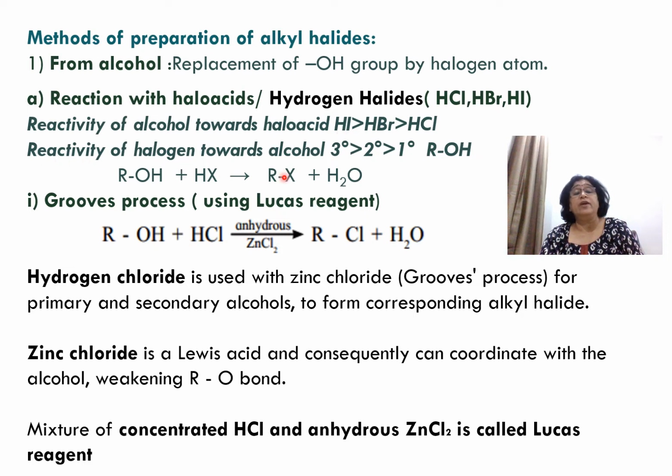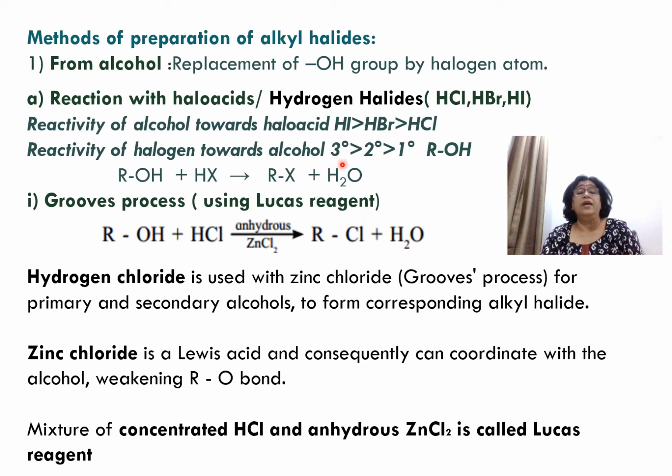Now reactivity of alcohols towards halogen acids. 3-degree alcohols are more reactive than 2-degree, than 1-degree. Why are the 3-degree alcohols more reactive? Because a 3-degree alcohol contains 3 CH3 groups, so more plus I effect. Because of the more plus I effect, the cation formed is more stable.